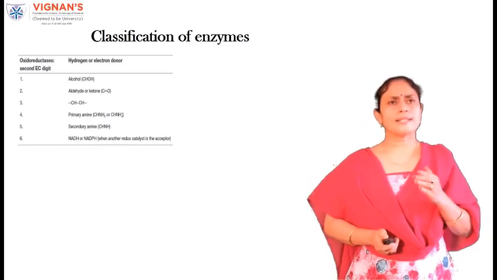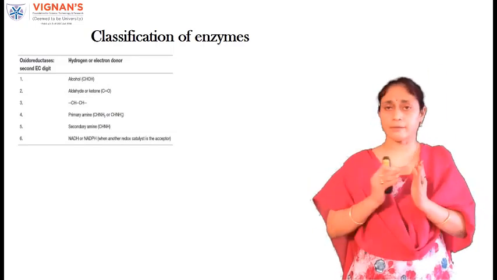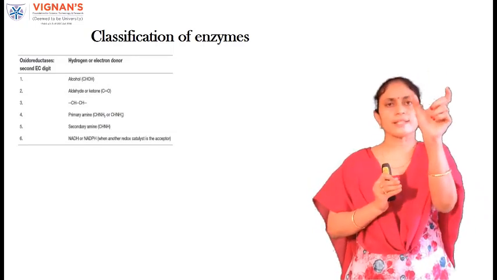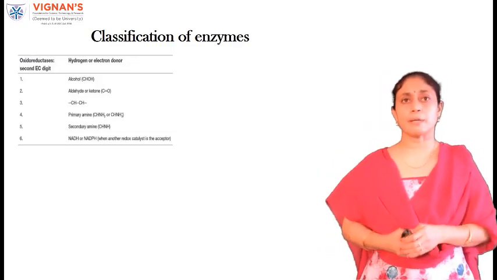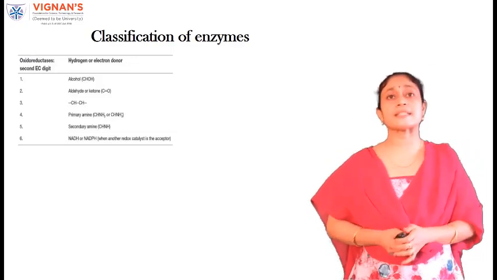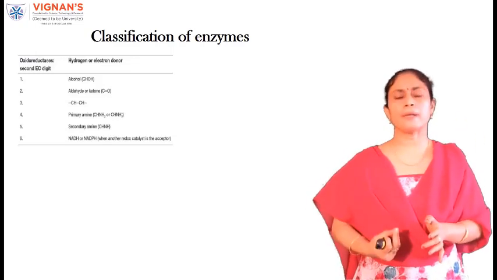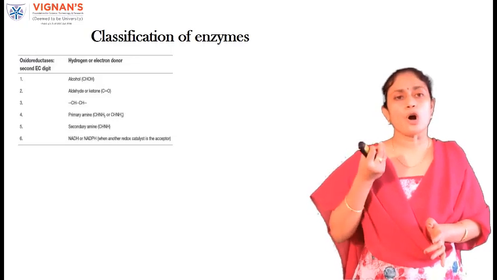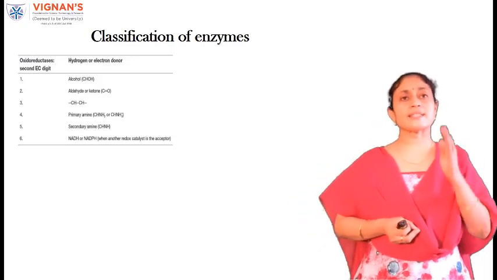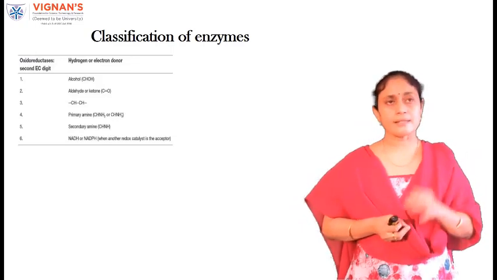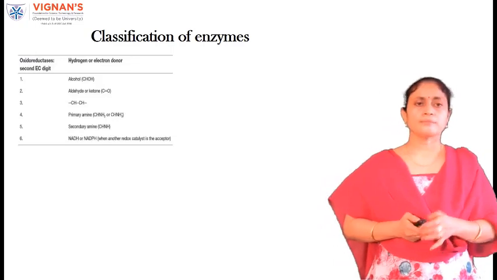Until now, I have explained about various classes of enzymes. That means we have discussed the first digit of the EC number. Coming to the second digit of the EC number, I have told you that the second digit represents a subclass of the main class. Here we are taking as an example the subclasses of oxidoreductases. In the subclass, there are six different categorizations.